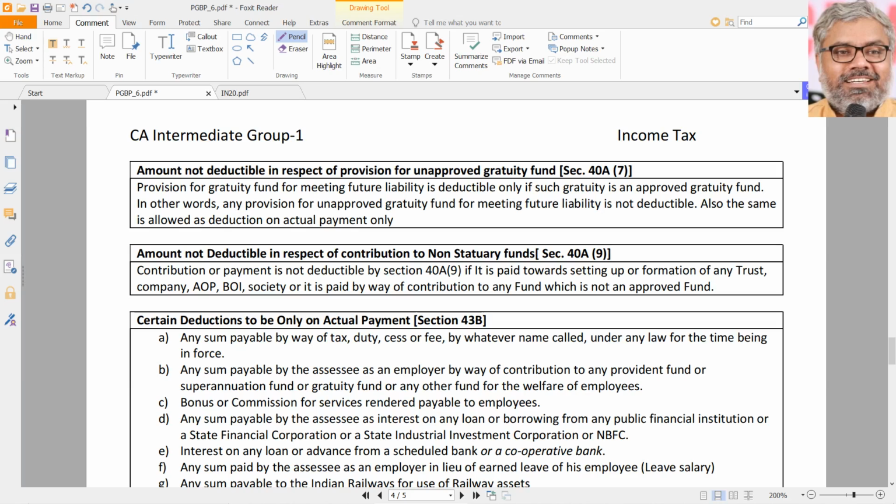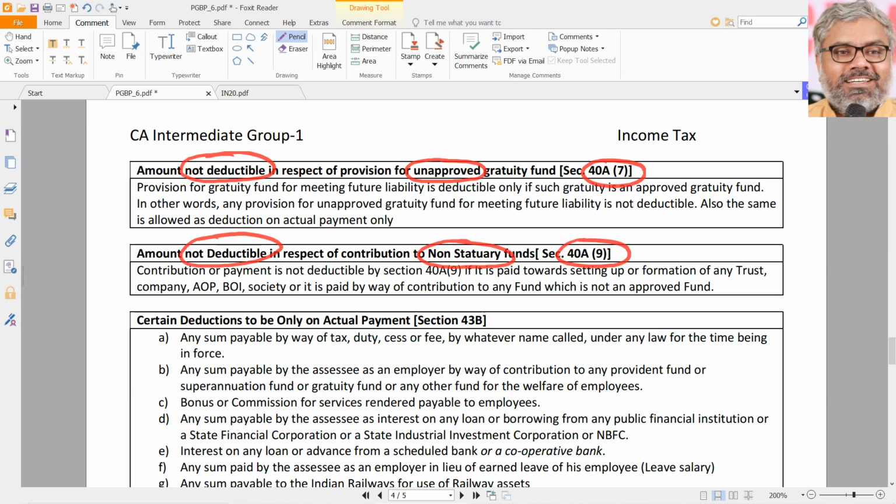Now moving on to further disallowances, 40A7 and 40A9. There is nothing special to discuss about them. Simple point, logically also we can understand, anything if it is unapproved, non-statutory, naturally amounts will not be deductible, whatever they are. Any unapproved gratuity fund if payment is made, naturally it will not be deductible because it is unapproved. Only approved funds will have deduction.